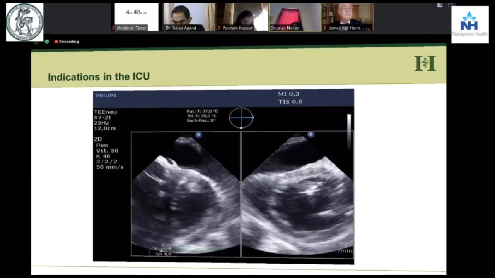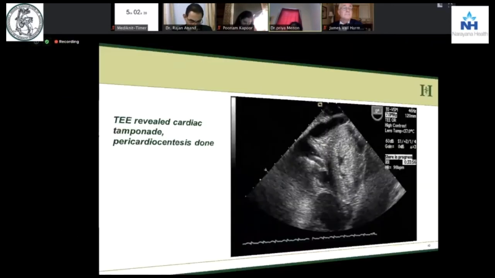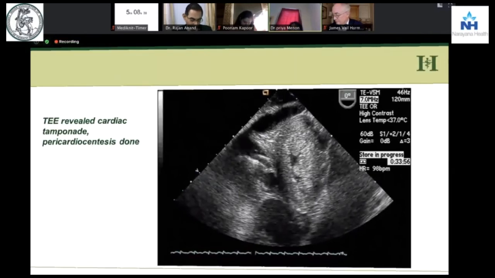So here you have a case. A 40-year-old who is readmitted to the ICU after 8 days post-CABG. He's in a very bad state, high on catecholamines, intubated and ventilated, cardiac enzymes normal, transthoracic windows difficult. So here this is a still image, absolutely difficult to make out what is going on. Cardiac tamponade, pericardiocentesis is done.